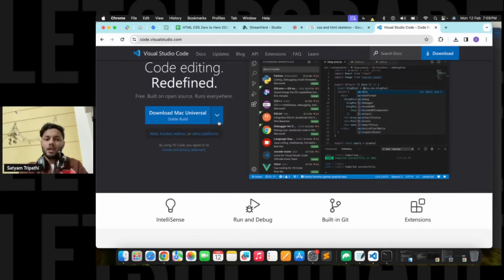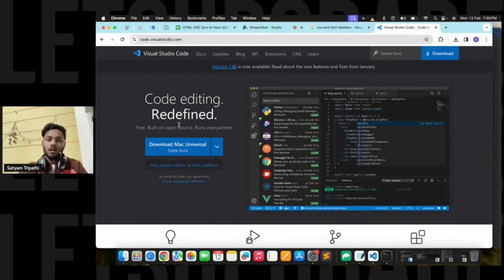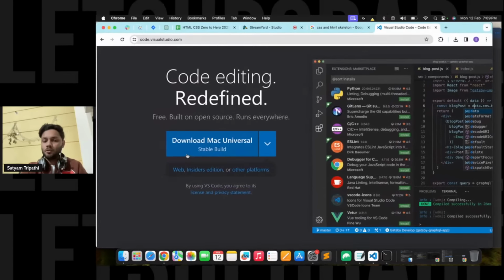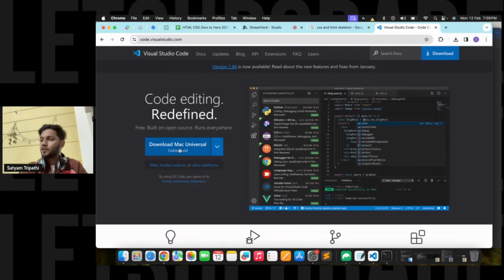Now, over here, if you go to this side with your Windows laptop, it will automatically suggest the Windows version. If you're using a Mac, it will automatically suggest the Mac version. Okay.